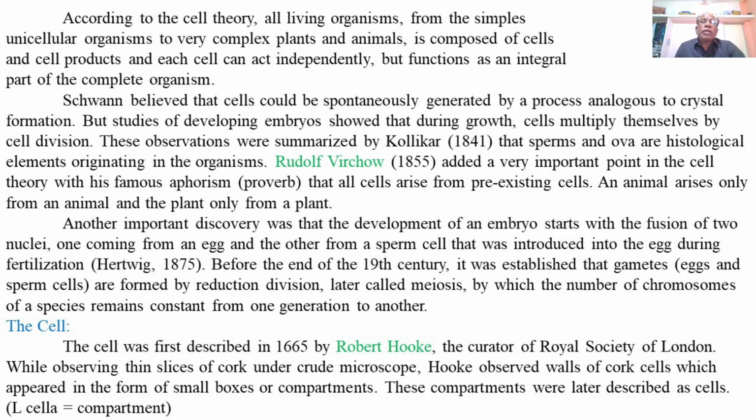These observations were summarized by Kolliker in 1841, who explained that sperms and ova, that is male and female gametes, are histological elements, meaning they are produced in tissues or organs, and these originate from the organisms.